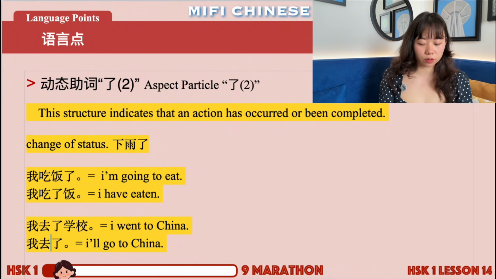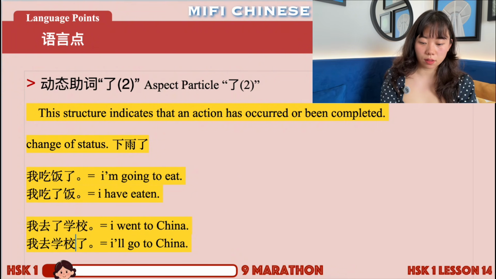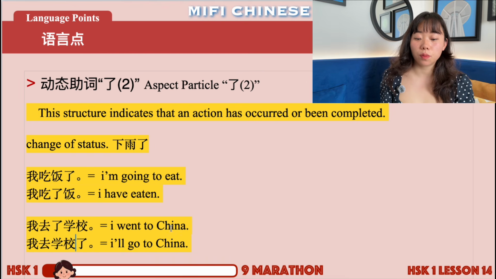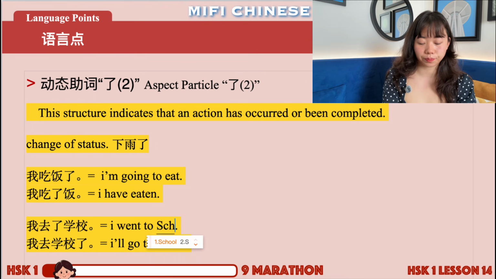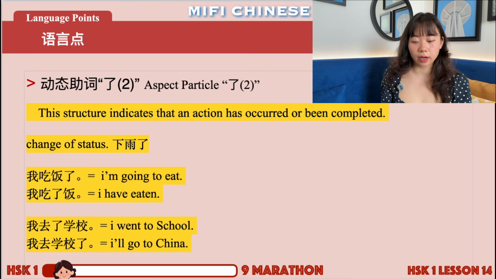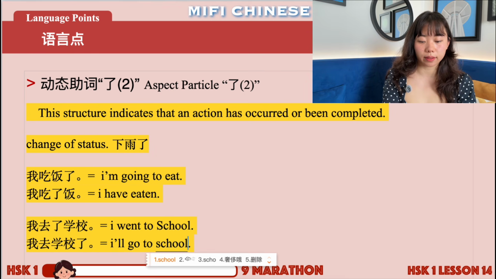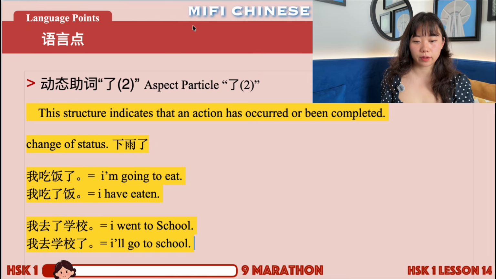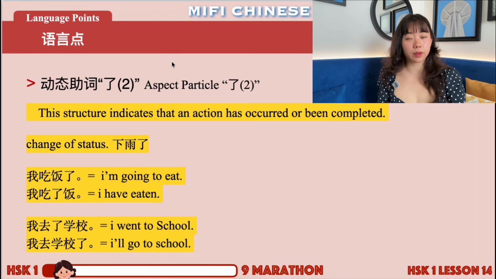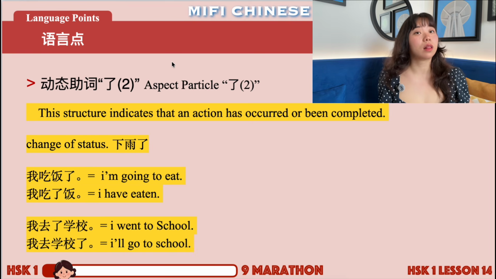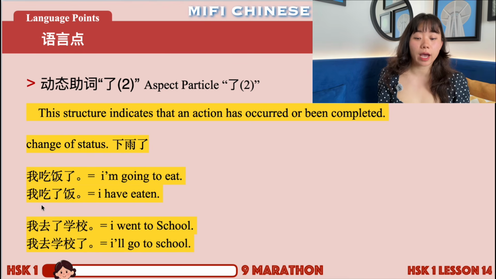So normally 我去了学校 is a more natural sentence. So 我去了学校, I went to school. Right, this thing happened before. And then 我去学校了, I will go to school. Right, okay, so that's the difference between the first and second meaning of 了, right? How do we differentiate this? Normally, right after the verb, or Chinese is a language highly dependent on context, right? So you can see this based on the context.